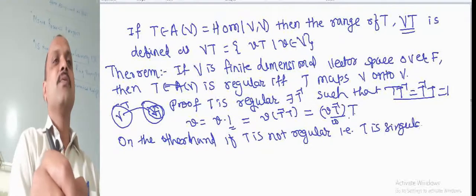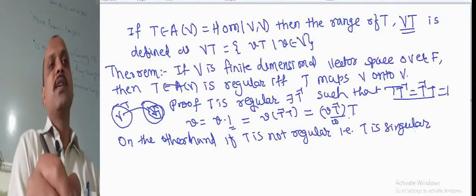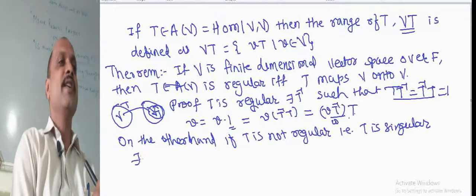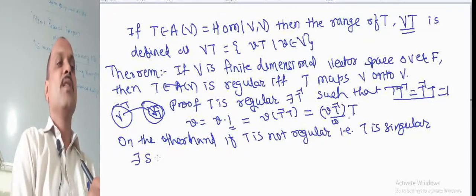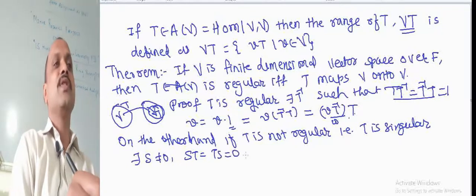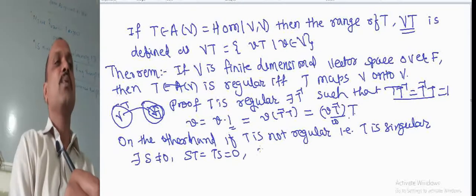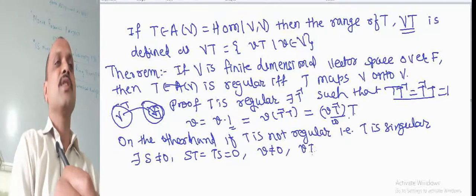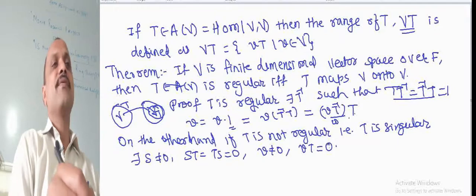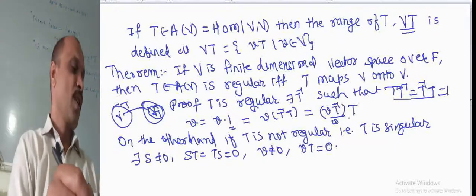Then we have seen one theorem: if T is singular, there exists a mapping S not equal to 0 such that ST equal to TS equal to 0, and also we have proved that there exists a vector v not equal to 0 such that T of v equal to 0.